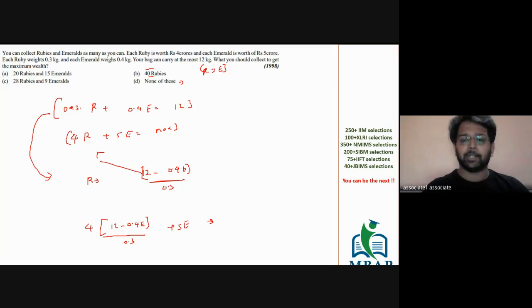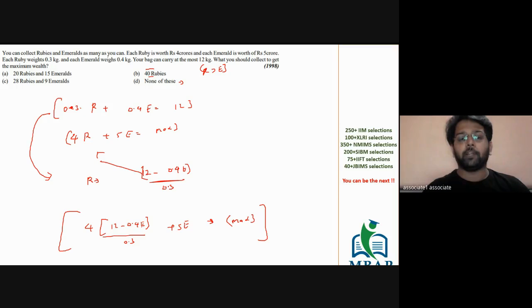This is to be maximized. But if you genuinely look at this expression, you yourself will get to know that if you increase the value of E, the maximum wealth will be less than the value that we are expecting.